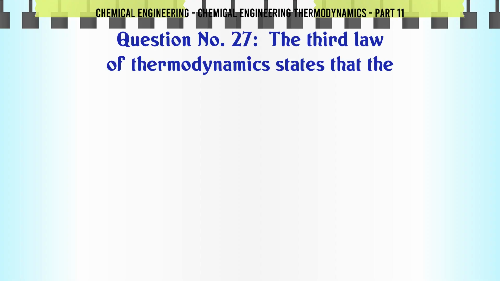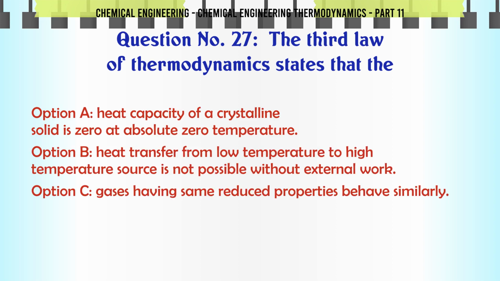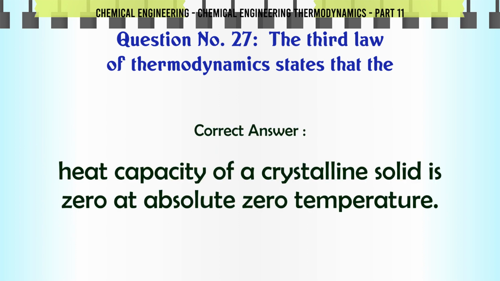The third law of thermodynamics states that the A heat capacity of a crystalline solid is 0 at absolute zero temperature. B heat transfer from low temperature to high temperature source is not possible without external work. C gases having same reduced properties behave similarly. D none of these. The correct answer is heat capacity of a crystalline solid is 0 at absolute zero temperature.